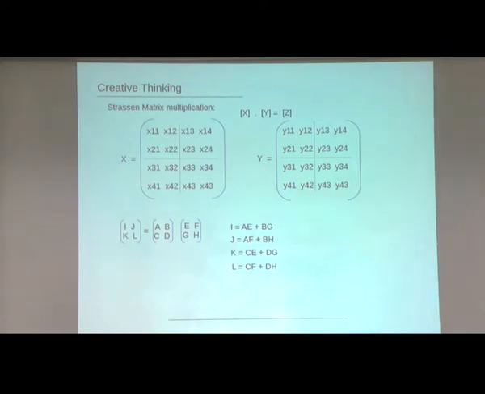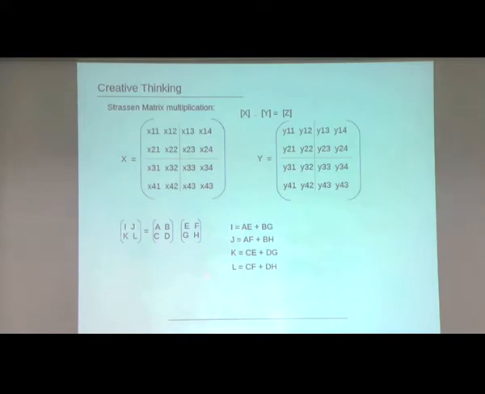The human mind is able to create something whereas a computer cannot. This is a very simple thing we have been doing from childhood: matrix multiplication. But in computer science, we try to break up this bigger matrix into smaller matrices, what we call the divide and conquer algorithm. This is a 4 cross 4 matrix; we split it into 2 cross 2. So if I have 4 sub-matrices A, B, C, D, and for this I have E, F, G, H, the resultant matrix will be in this way.